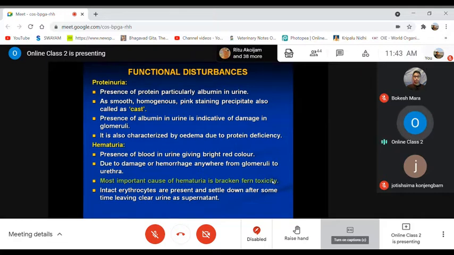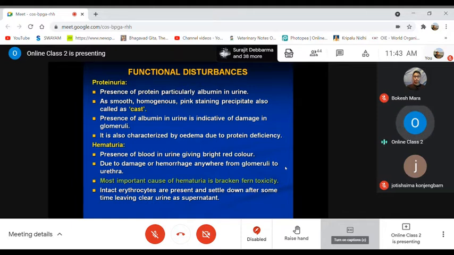Now coming to functional disturbances of the urinary system. When there are many disturbances in the normal function of the kidney, the normal process of urine excretion and the urinary system.